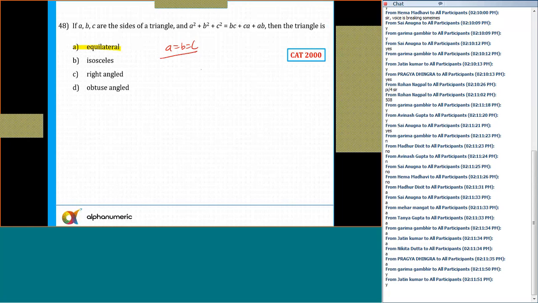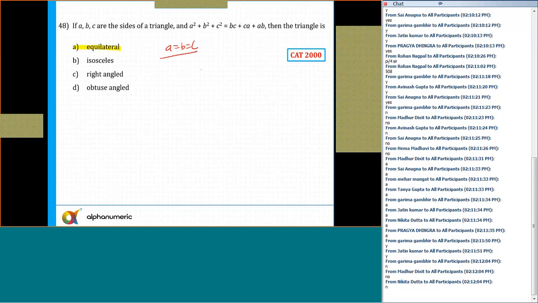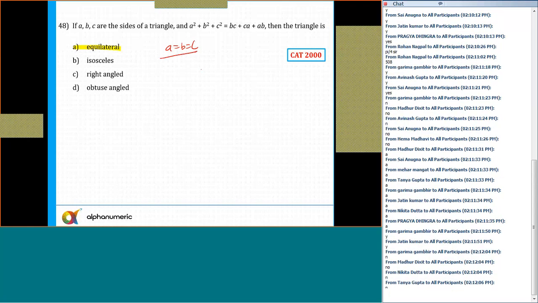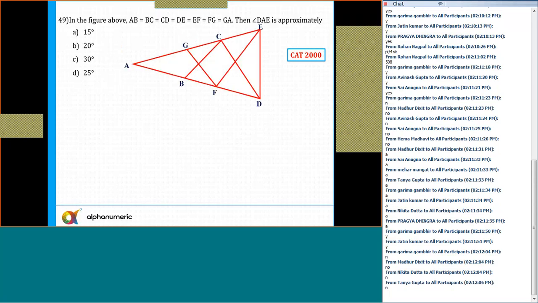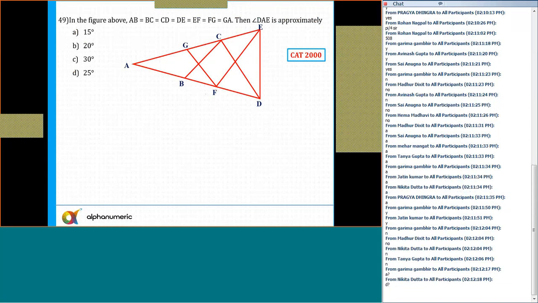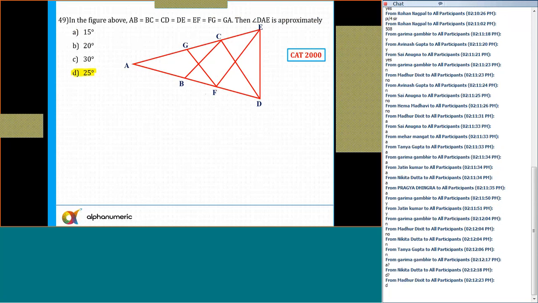Any doubts to anyone now? Can I move to the next slide? There are other ways also, but I think working with the options, we can do it quickly. All right. Now, what is the answer for this question? Another interesting question. Anyone? We have done a similar question in the class also. The correct answer is option D, which is 25 degree.